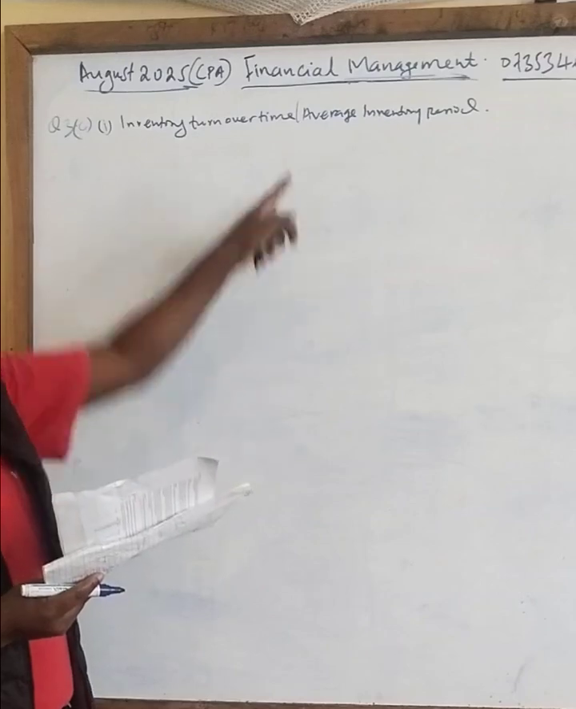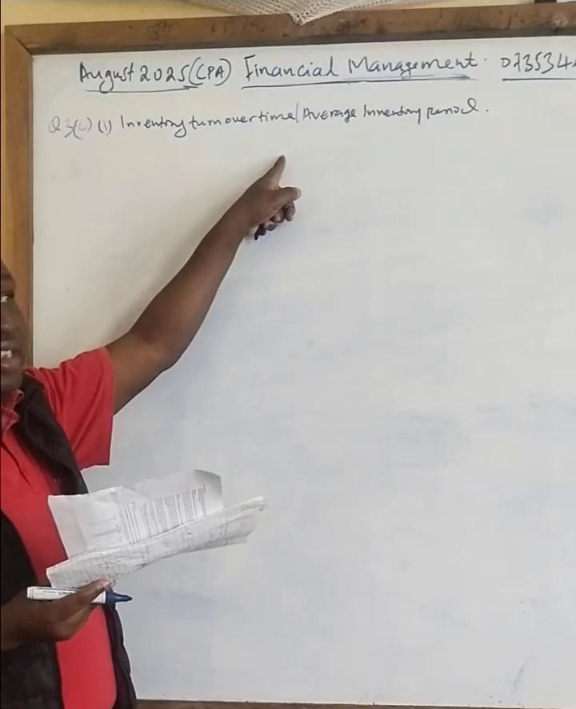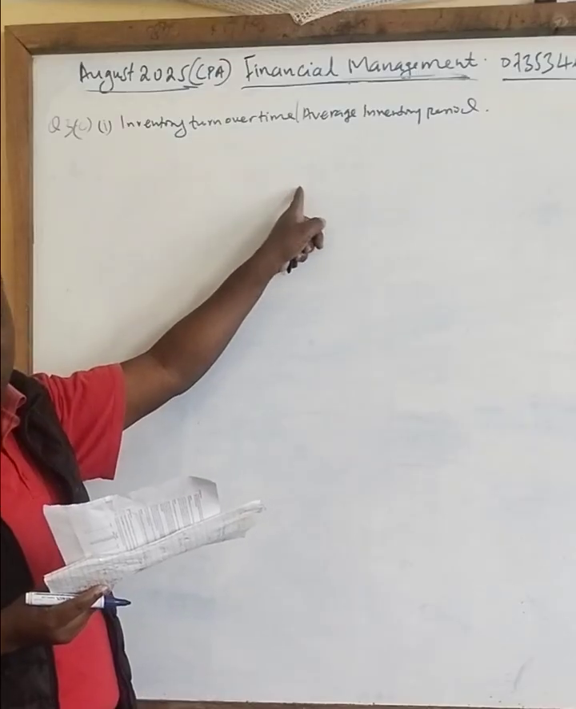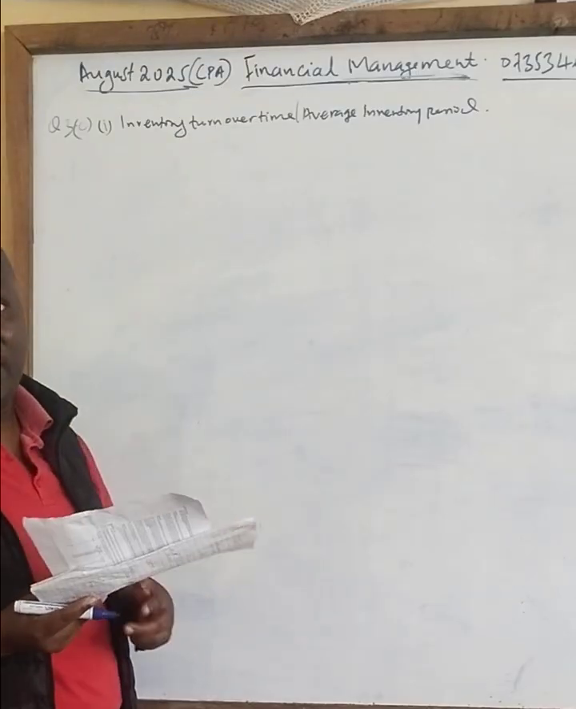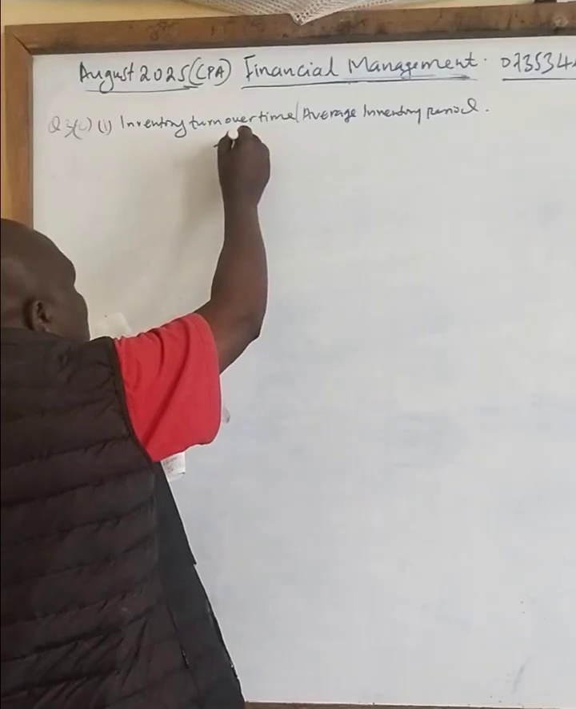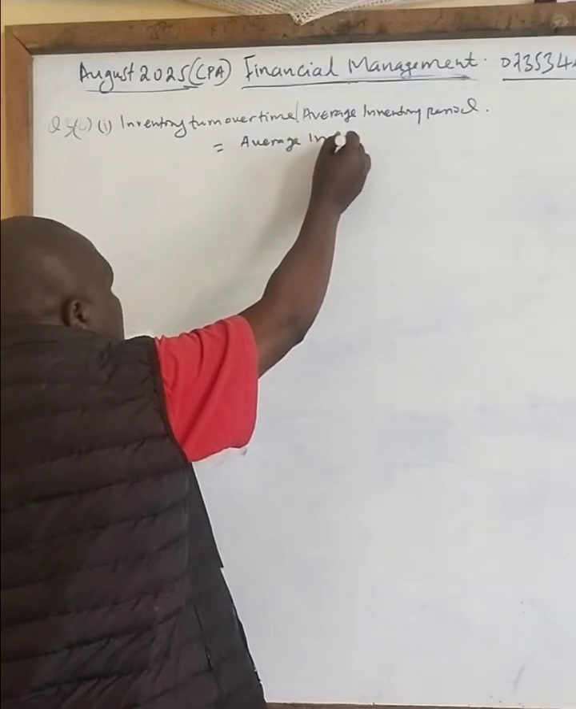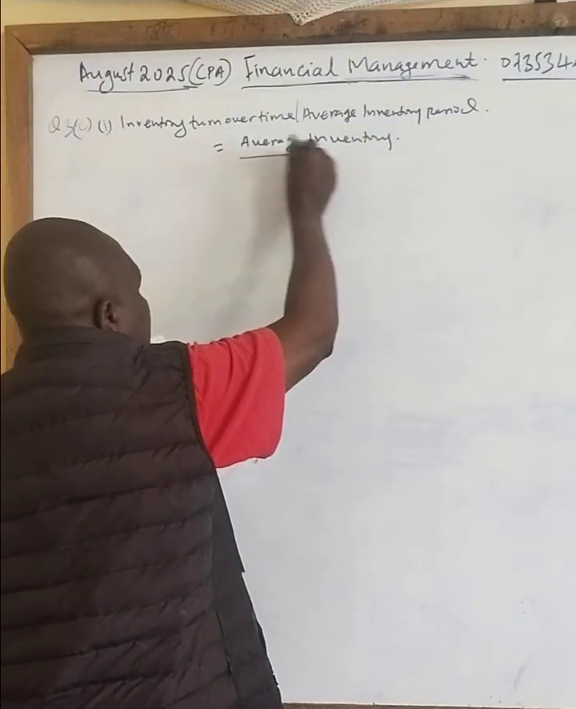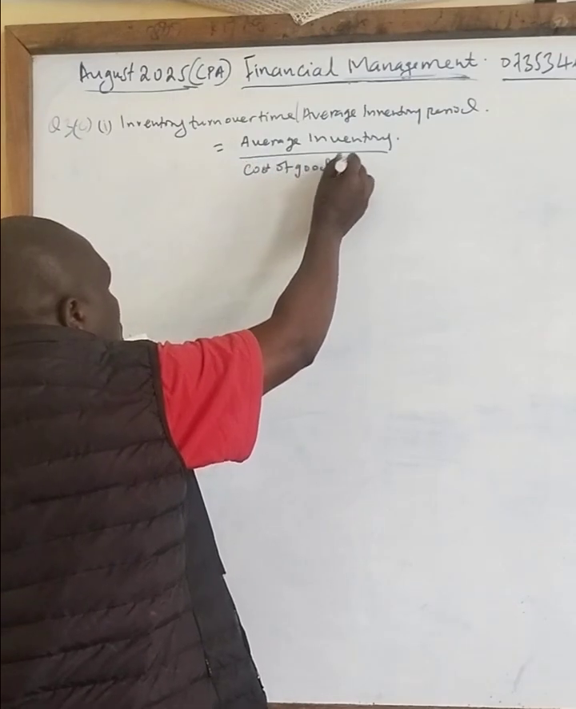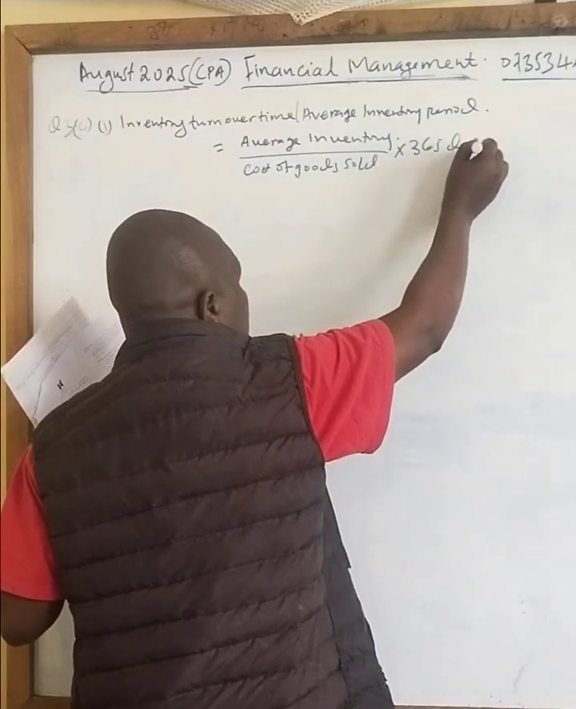You can see, the students actually calculated the inventory turnover ratio by taking the credit sales divided by the average inventory, instead of average inventory over cost of sales times 365. So that is where the mistake is. So this one we shall now calculate by saying it is average inventory divided by cost of goods sold. Then you multiply by 365 days. So that is our formula.